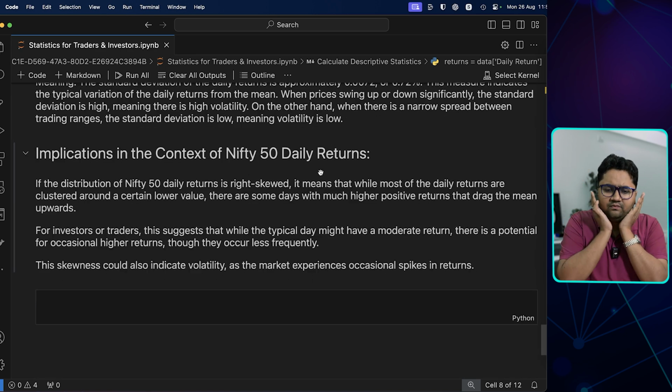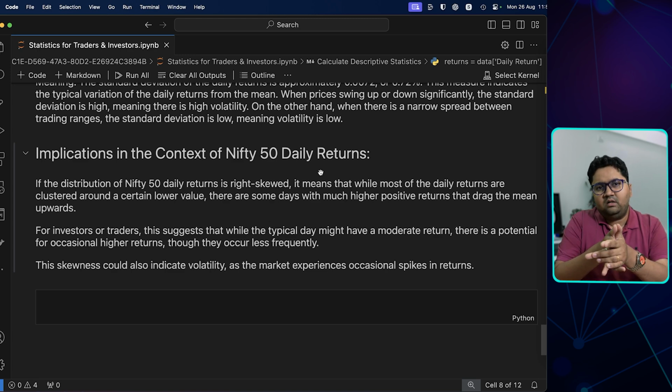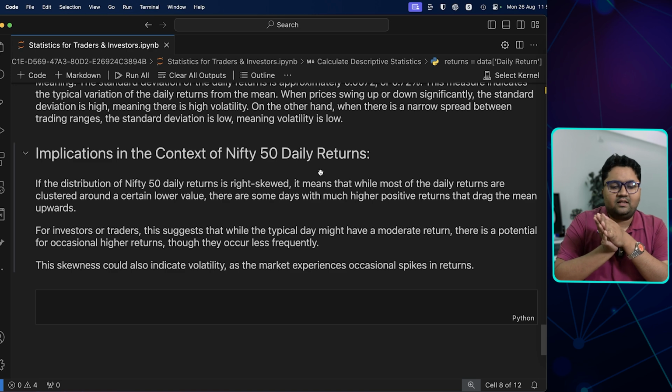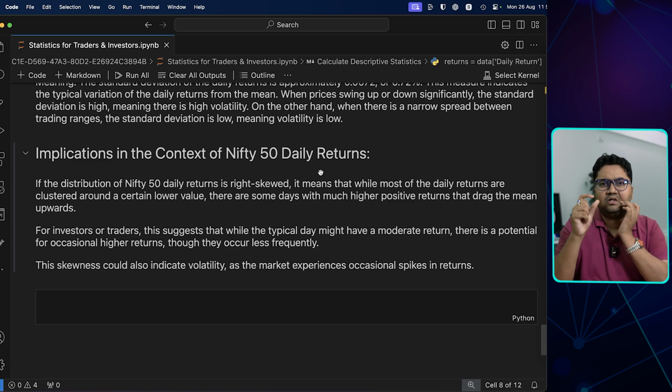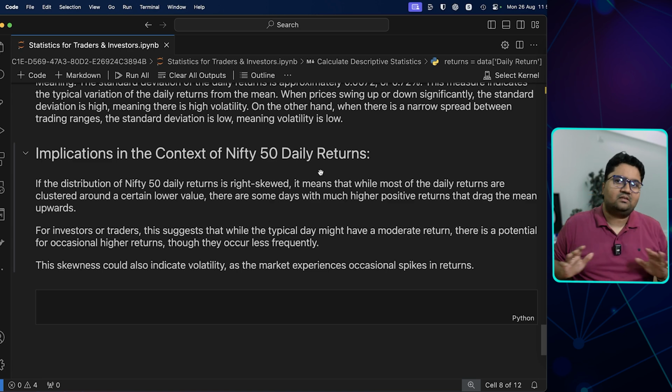In the context of Nifty 50, if the distribution of the Nifty 50 is right skewed, it means that most of the daily returns are clustered around a certain lower value. Then there are some days with higher positive returns that drag the mean upwards. That means कि there could be some specific concentration in days. All of this, how do you use it?